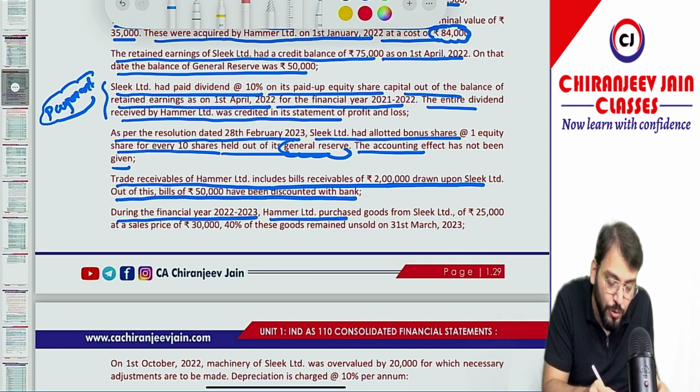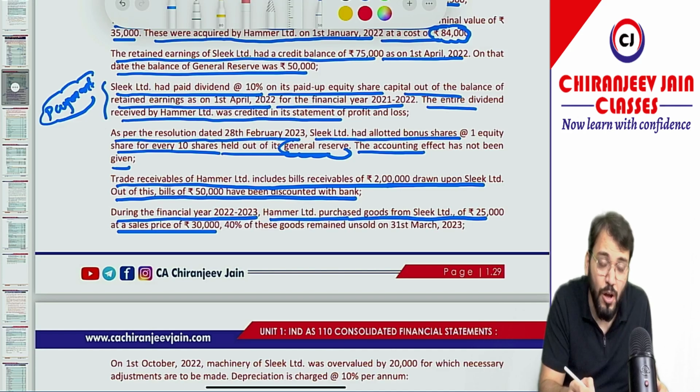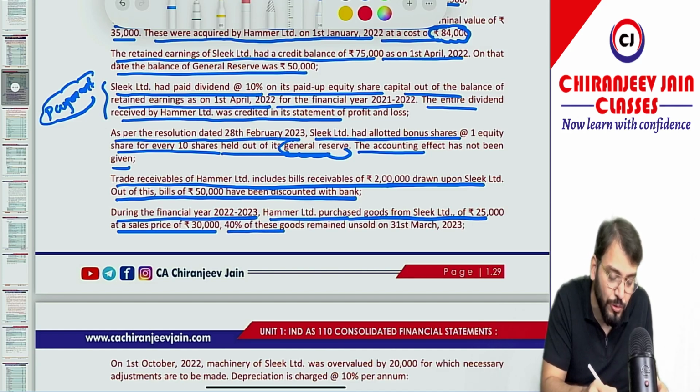2022-23, Hamel Limited purchased goods from Sikh Limited of rupees 25,000 at a sale price of 30,000. Correct? Means at a profit of 5,000. 40% of these goods remain unsold on 31st March 2023. So is it an upstream or downstream transaction? Hamel Limited purchased, so it is an upstream transaction.